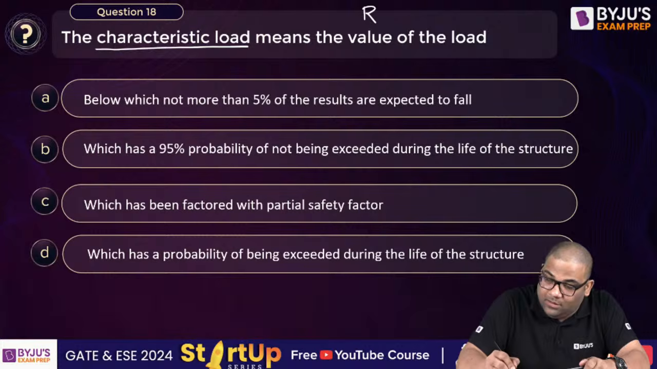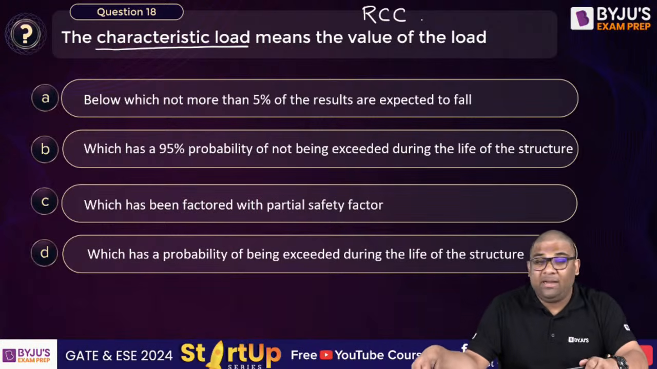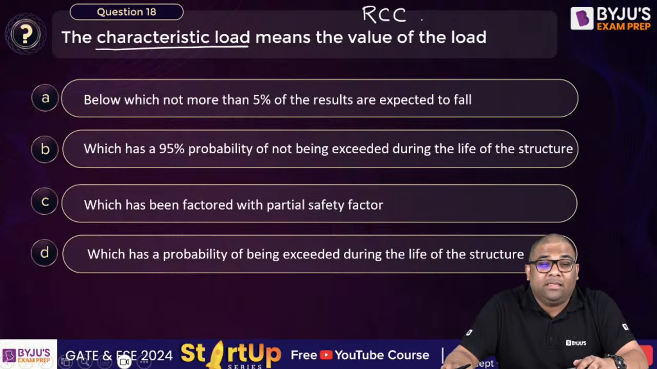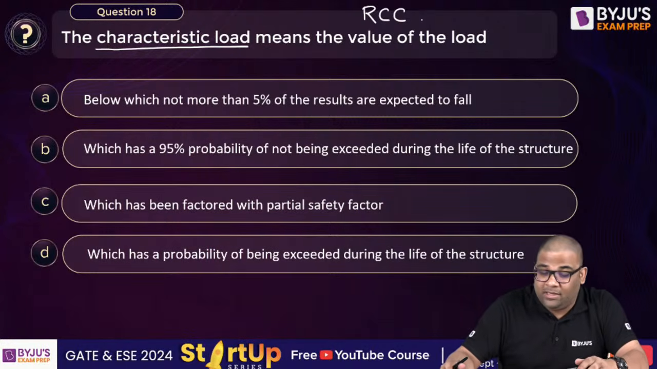RCC. Characteristic load. Exam date is not released. Okay, so you focus on the preparation now. Exam date is not released, and nobody can tell about it. Let ISRO inform about it. We are not responsible for that. We are responsible for preparation.